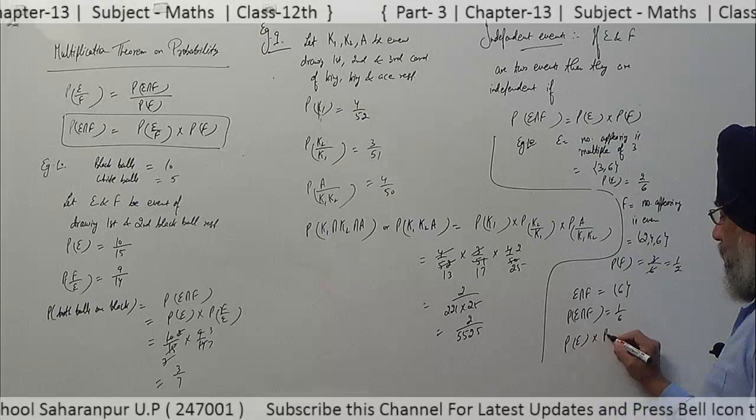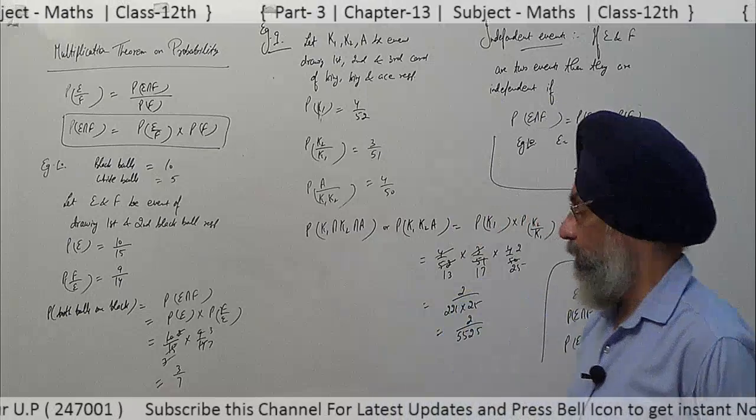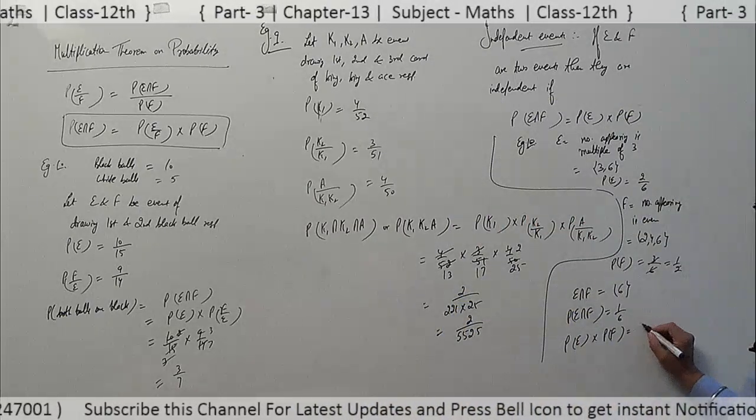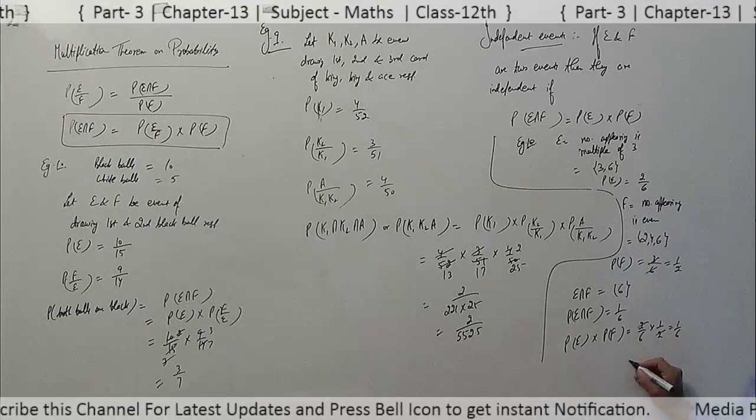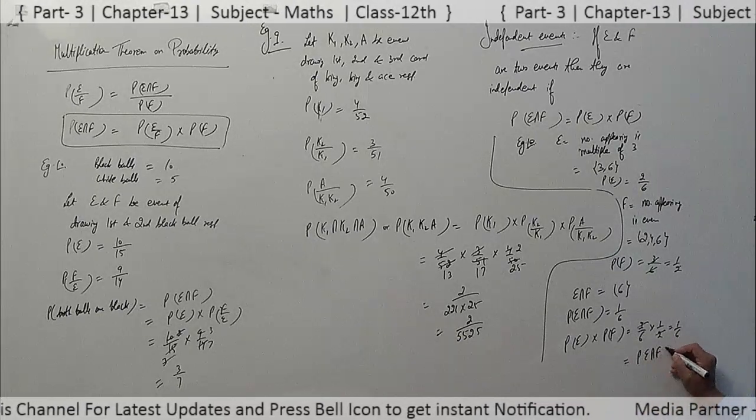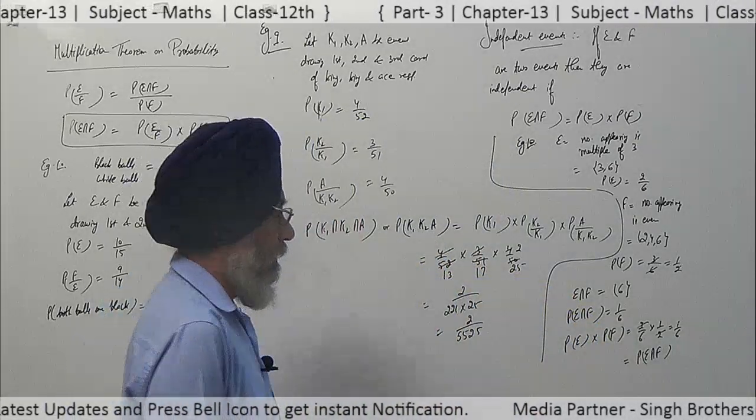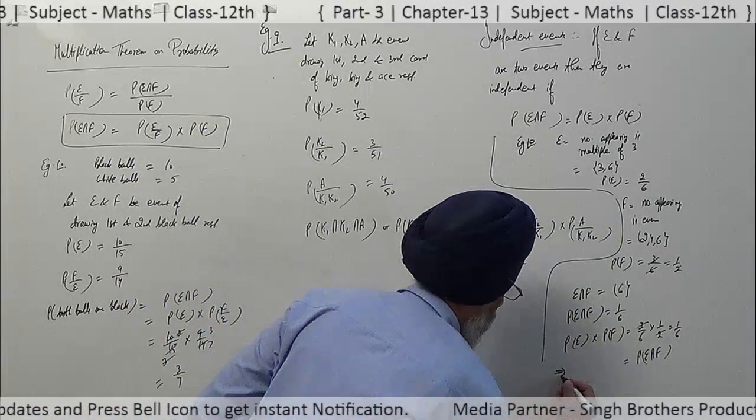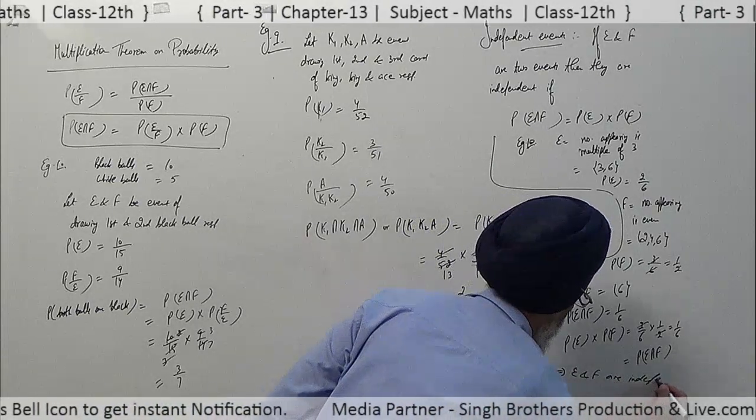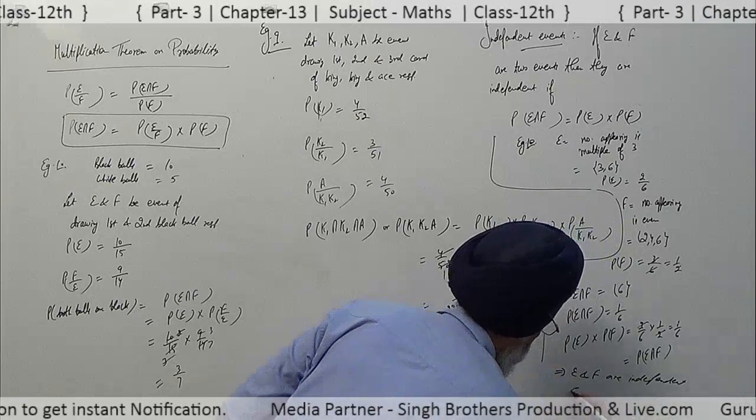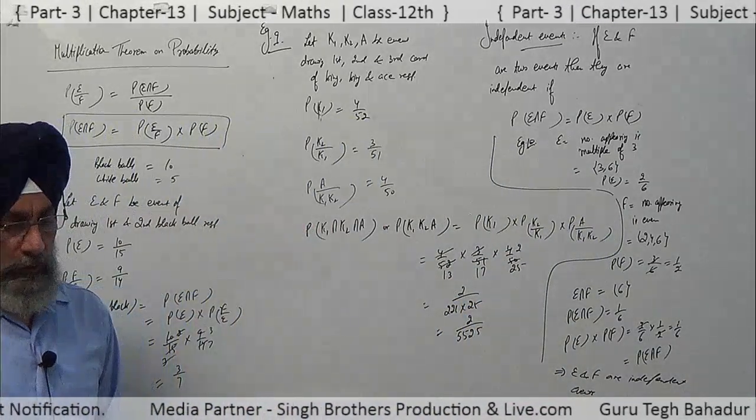Now we have to check whether the events E and F are independent or not. Probability of E into probability of F is 2 upon 6 into 1 upon 2, which is 1 upon 6, which is equal to probability of E intersection F. If probability of E into probability of F is equal to probability of E intersection F, it means that E and F are independent events.